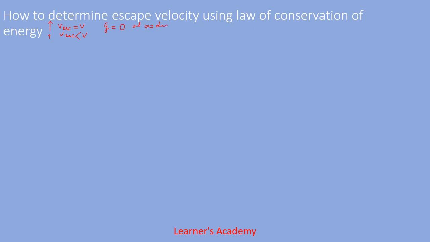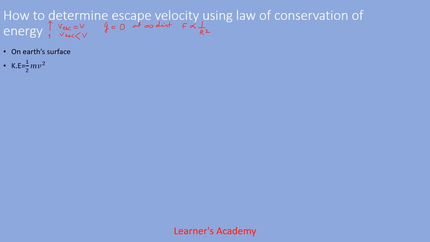Because force of gravity is inversely proportional to the square of the distance, right? So the object becomes free from gravity only at infinite distance from Earth, and there it will come to rest and will stay there.